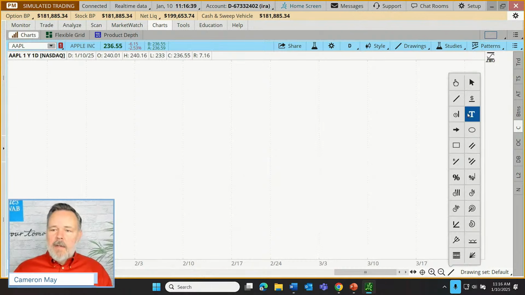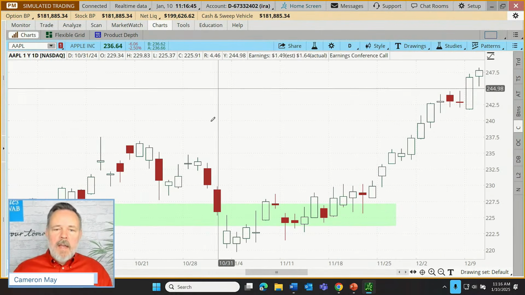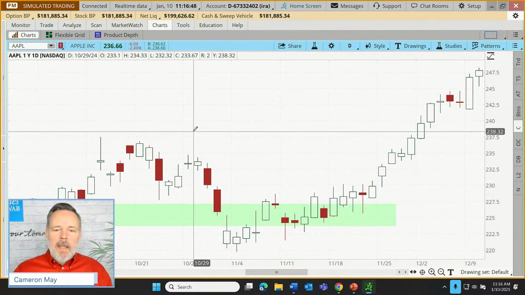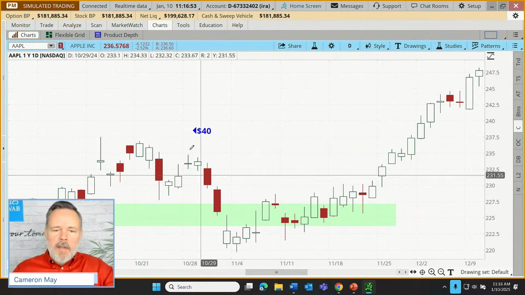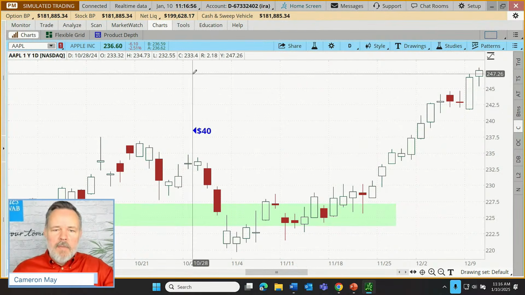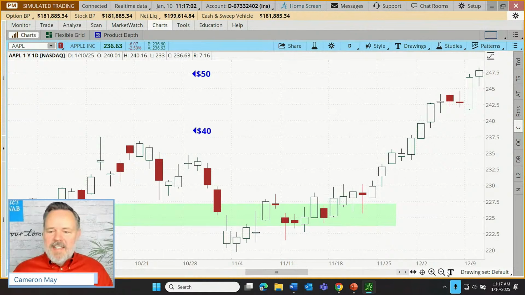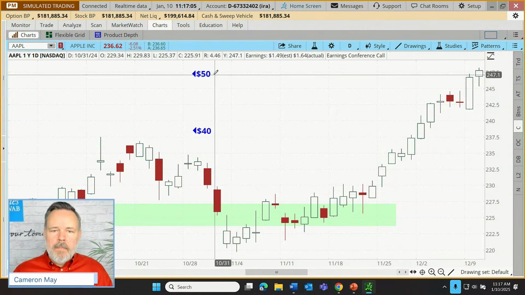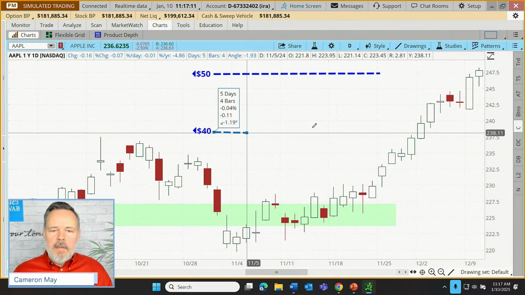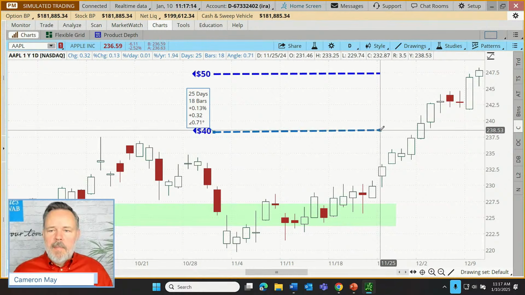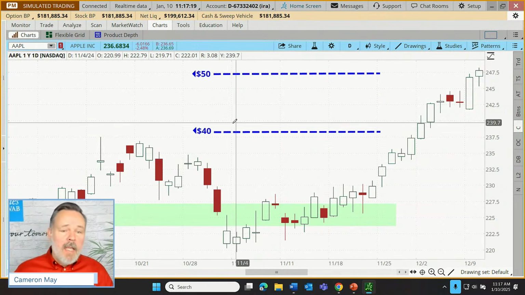Let's say that we have a stock that's been trading between, it's not going to let me do it here. I had a good idea to use a blank spot there. That's okay, we're going to use this blank spot up here. Let's say that we have a trader that notes that a stock has been trading between $40 of support and $50 of resistance. So ignore all the candles and everything, we're just using the white space for this discussion. Let's draw those two lines in. We have 50 up here as our resistance, and we have 40 down here as our support. I like to be probably too picky about whether my lines are straight and lining up perfectly.